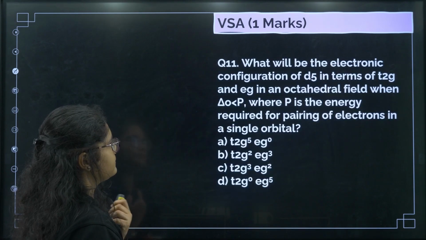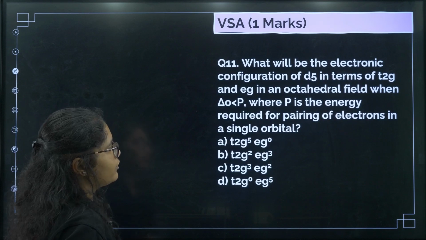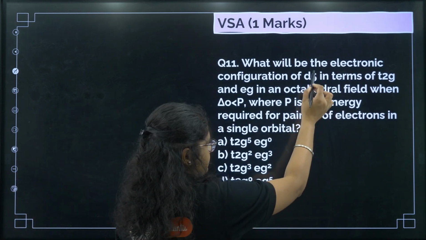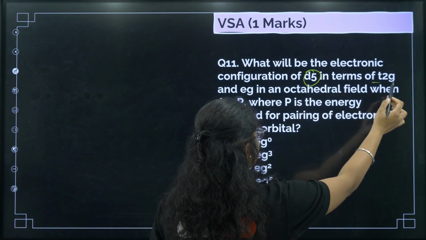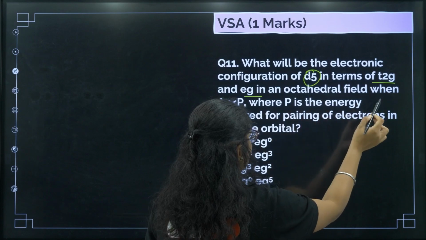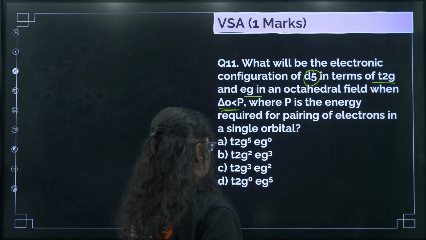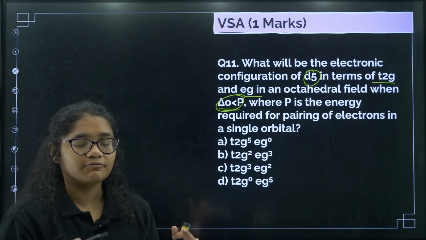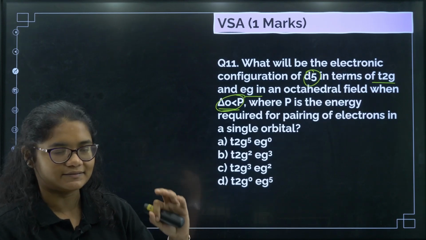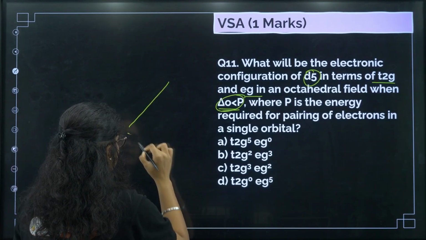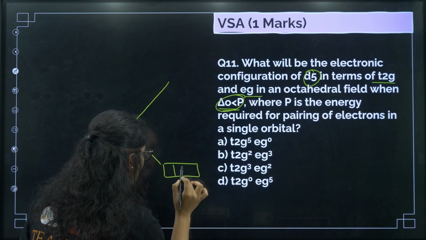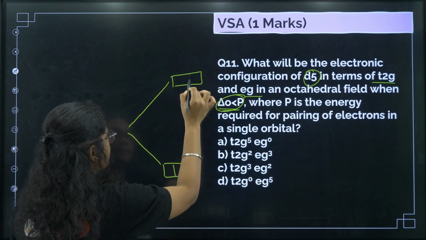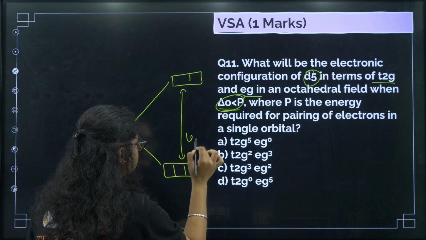Now next question. What will be the electronic configuration of d5, in terms of t2g and eg, in an octahedral field where delta O is less than P? Now if delta O is less than P, that means it is a weak field ligand. The splitting will be very less. So how will be the splitting? Like this. The gap, this gap is less.